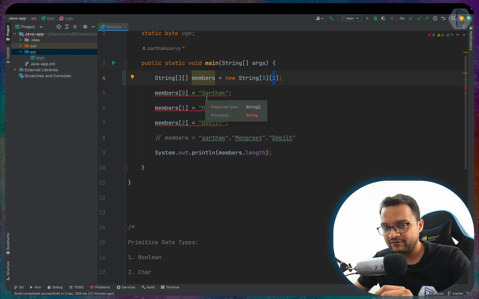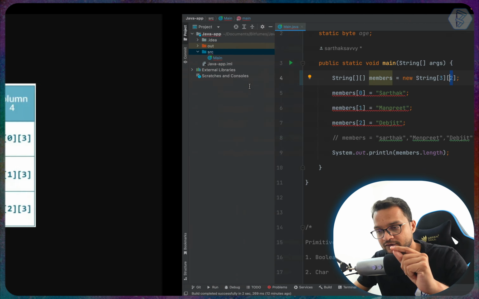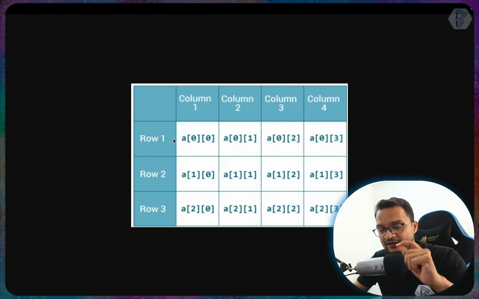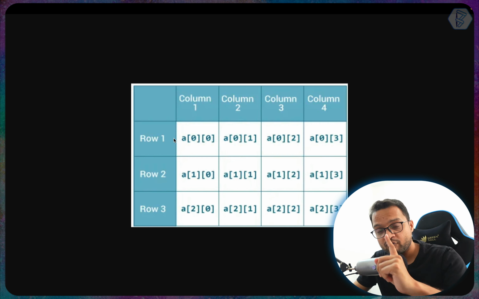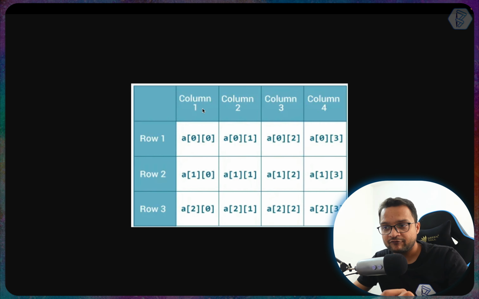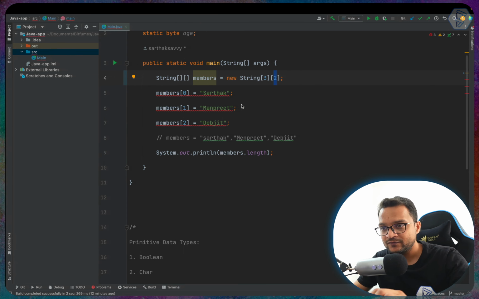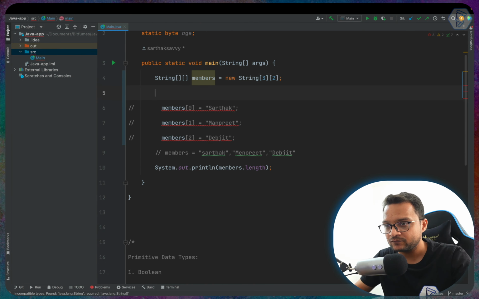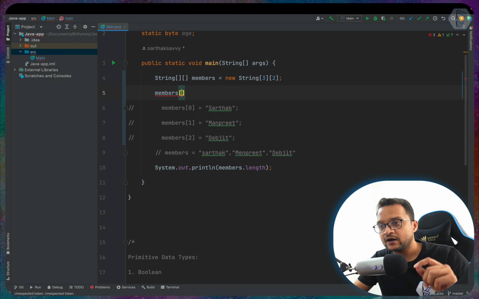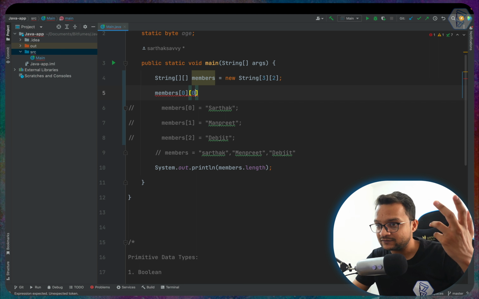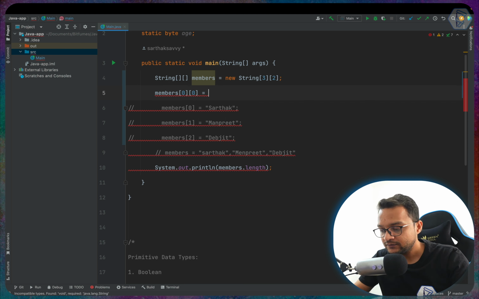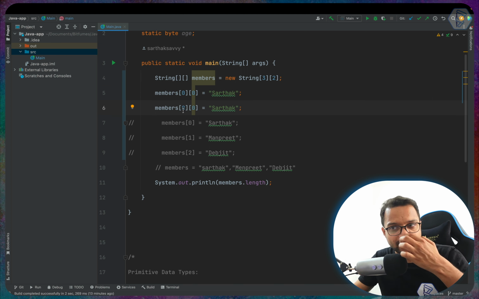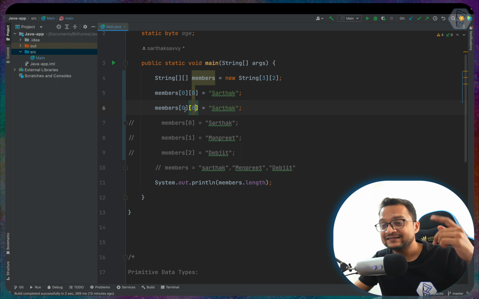So what we can define is that the first row is for the first member, and the columns represent the first name and the last name, right? So how is this going to work? Let's see. I will say members, on the first row with a 0 index, and the first column with a 0 index, is going to be the name Sarthak. Now similar to this, I'm going to say, hey, on the first row, the second column is going to be the surname.